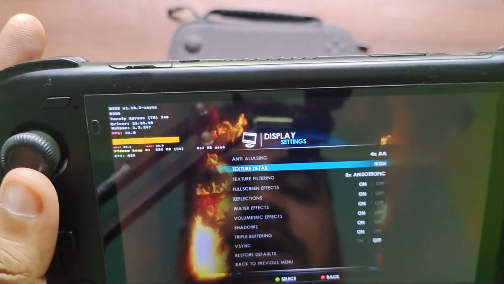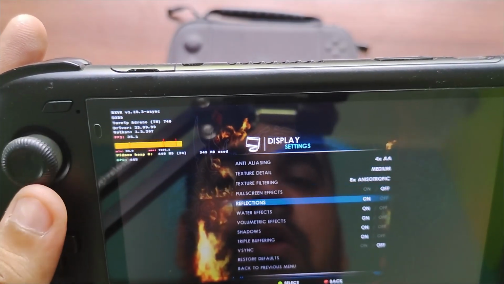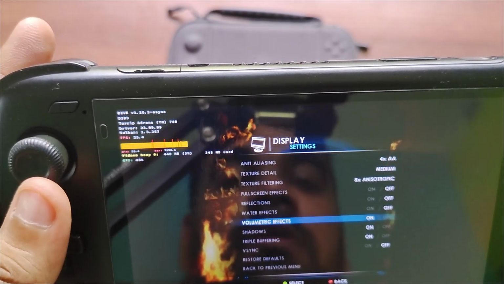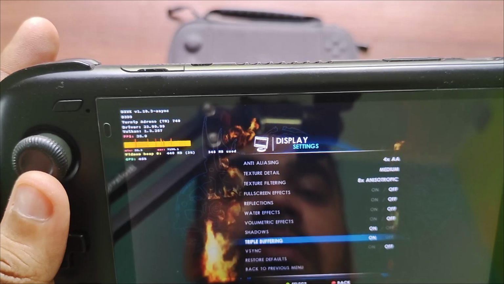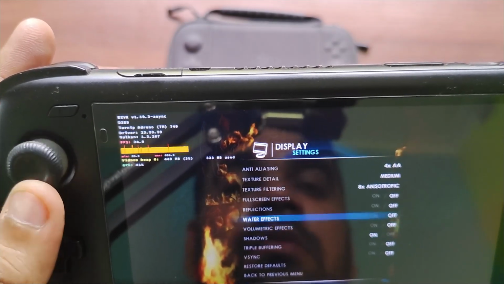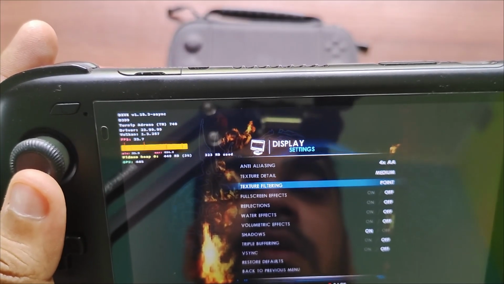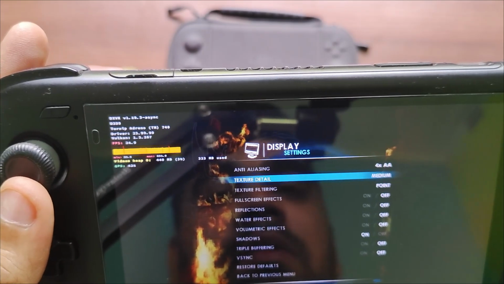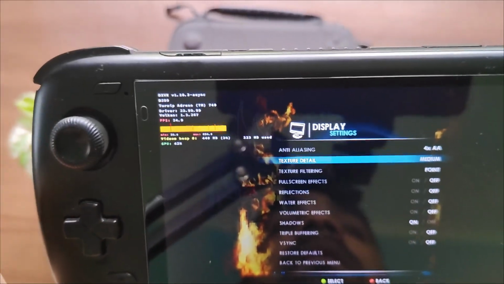performance or not. Okay, let's set everything to off, reflections off, water reflections off, volumetric effects off, shadows, let them be turned on, triple buffering off, VSync. Come on, who turns on VSync? Okay, texture filtering point, texture detail, let's set it back to high only. Let's see. Anti-aliasing, I think we could do it 2x. Let's see if that works.